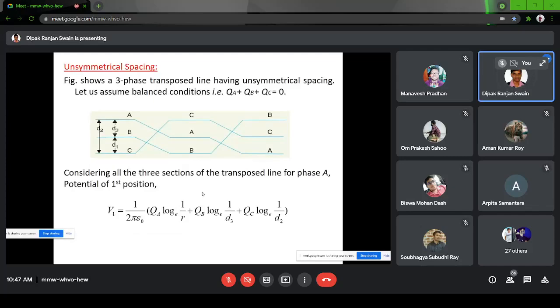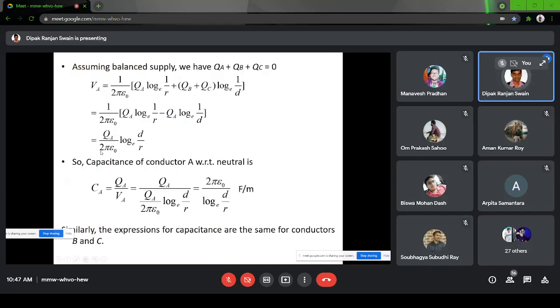Similarly, to handle the effect of unsymmetrical capacitance, we have the transposition also. If we do the transposition, then instead of the individual value you have calculated, you have to take the average value of each of them.